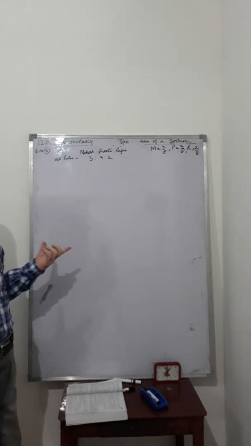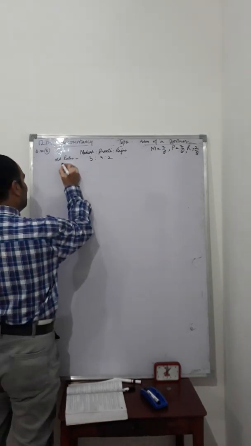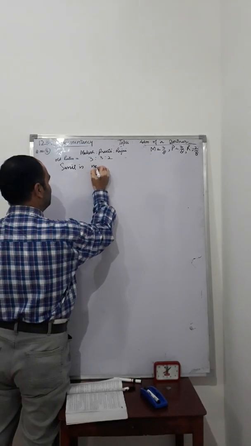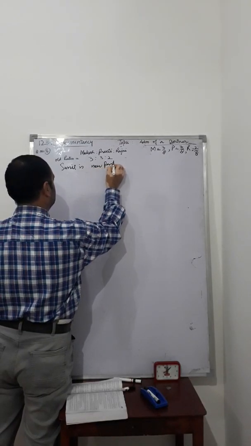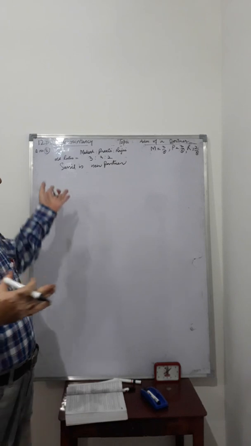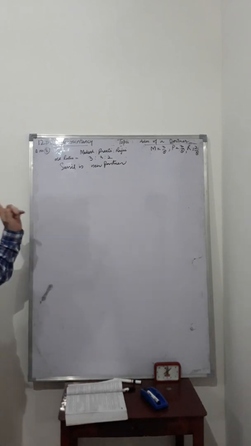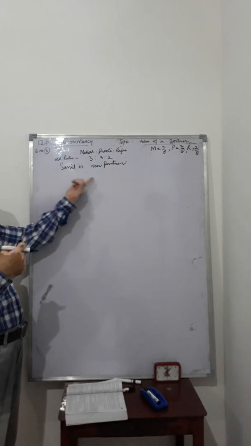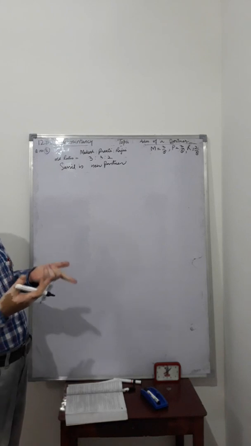Sunil is a new partner. After admitting Sunil in the firm, we have a different ratio here, the new ratio.